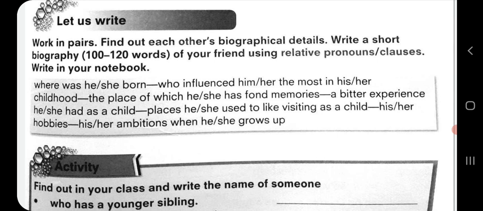So here we have to write a biography. For this exercise, I will send you a short description of what is a biography, and you have to describe your friend using the following points in 100 to 120 words. So this you will do as homework.